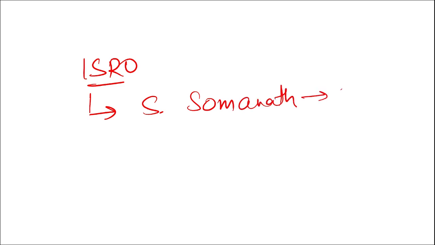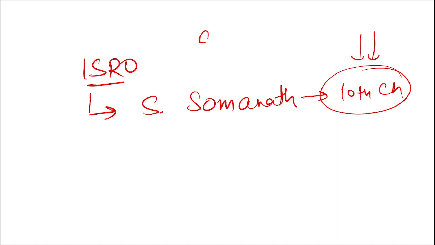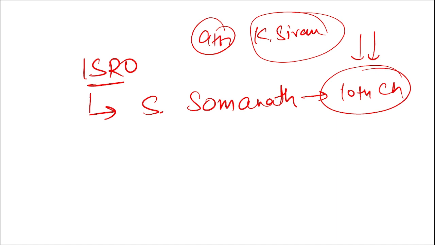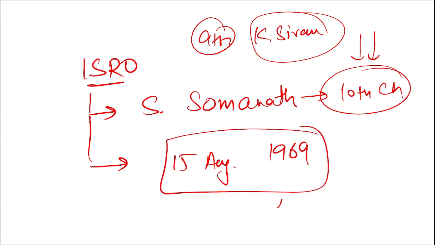Then if I ask you regarding ISRO, who is the new chairman of ISRO? S. Somanath. He is the 10th chairman. Remember, he is the 10th chairman of ISRO. Who was the 9th? K. Sivan was the 9th chairman of ISRO. Then when was ISRO established? This is also important. Remember, on 15th August 1969 ISRO was established. This is important, mark this.